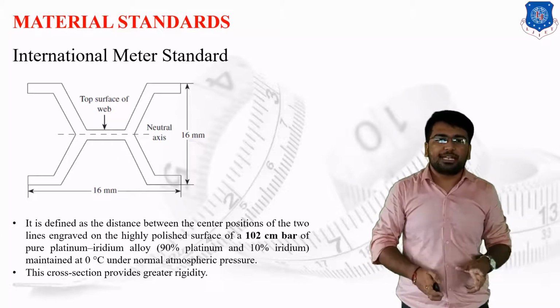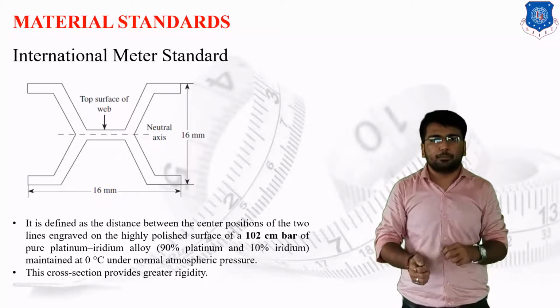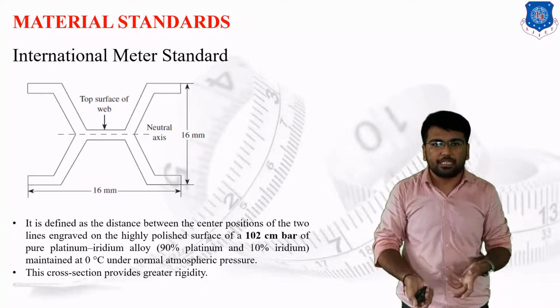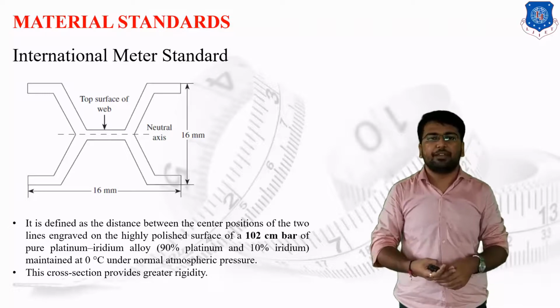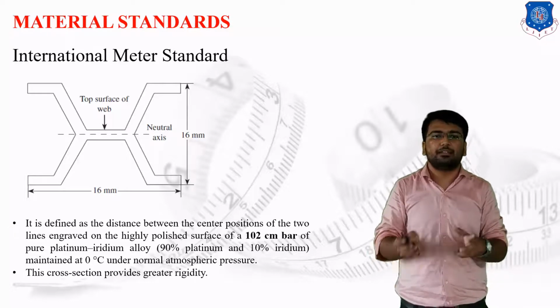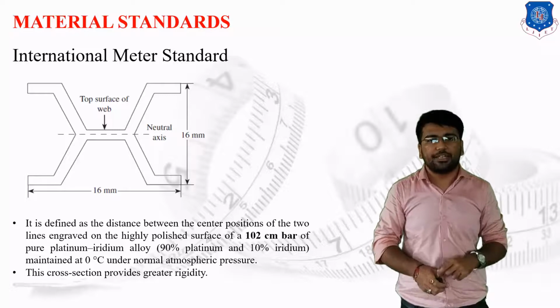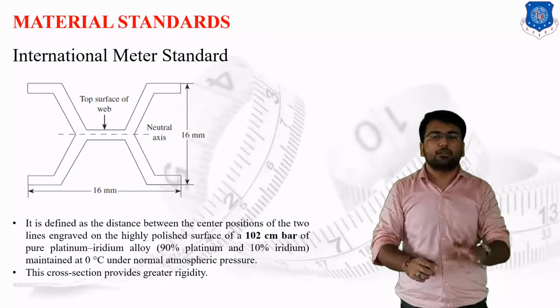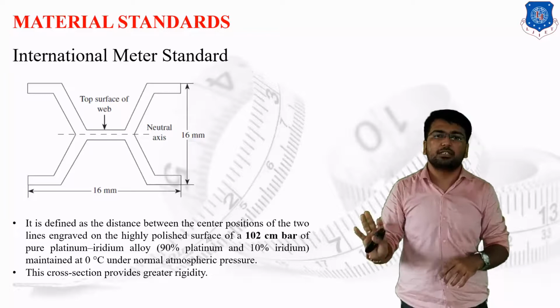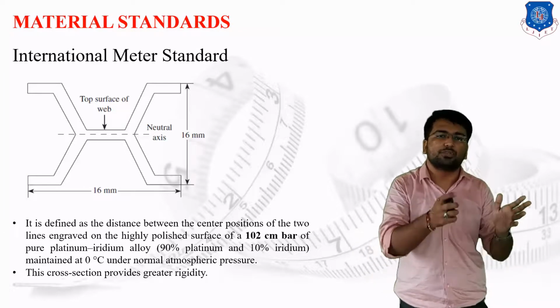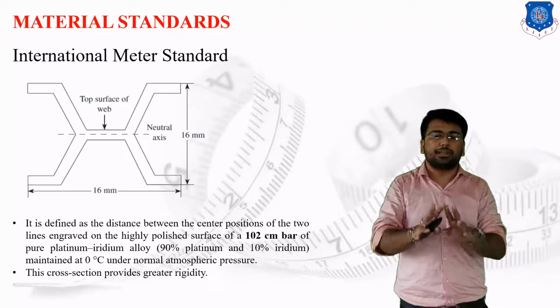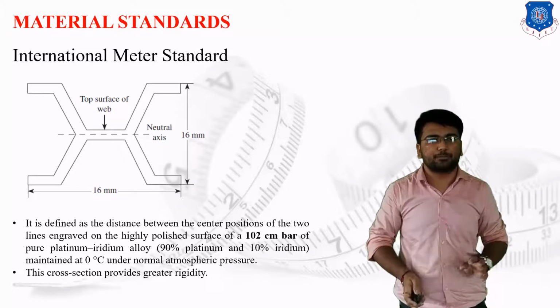The international meter standard is made up of pure platinum and iridium alloy, platinum 90% and iridium 10%, maintained at 0 degree atmospheric condition. Nowadays, this international standard is placed in Geneva, Switzerland, and we maintain it in proper atmospheric condition to keep the material composition intact.